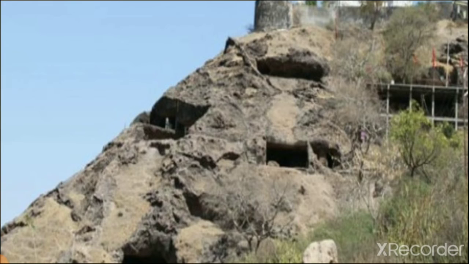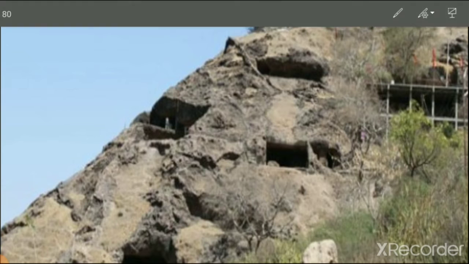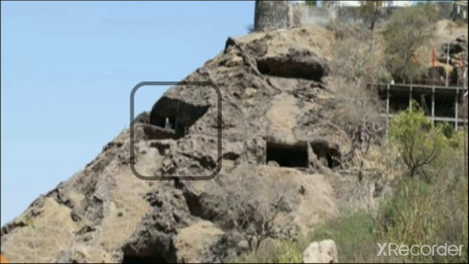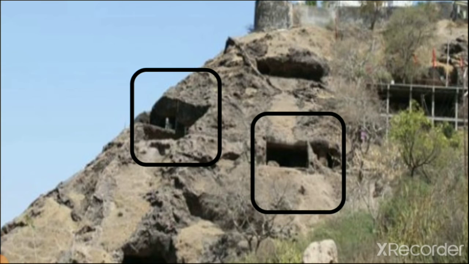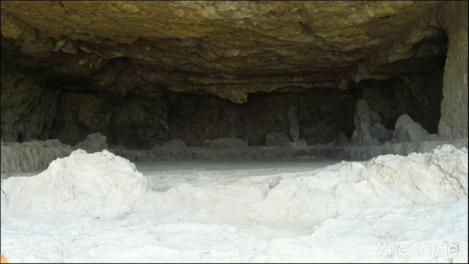Here you can see this is the mountain of Talaja, and here you can see the caves. So these caves are natural. Animals are living in these caves. In earlier times, people were also living in these caves. So now you can understand what a cave is. Here you can see some pictures.